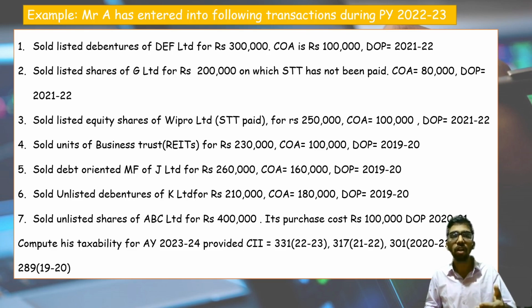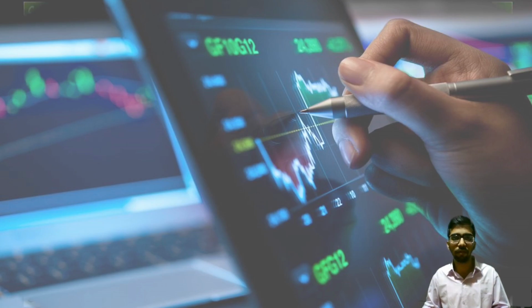Last, he has sold unlisted shares of a company for 4 lakh. Its purchase cost is 1 lakh. Its date of purchase is during 20-21. These are all the transactions he has made during 2022-23. Compute his taxability for assessment year 23-24, whose due date is 31st July 2023. Provided CII, I already mentioned: cost of inflation index 331 for 22-23, 317 for 21-22, 301 for 20-21, 289 for 19-20. We will now see the solution for the same.